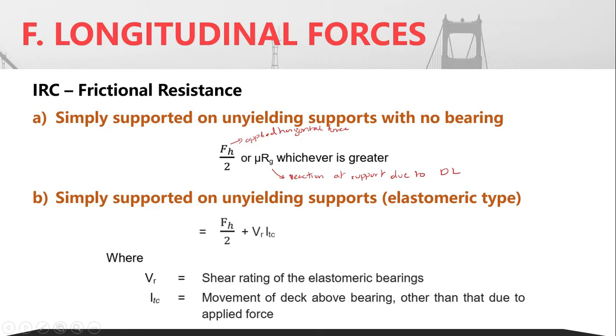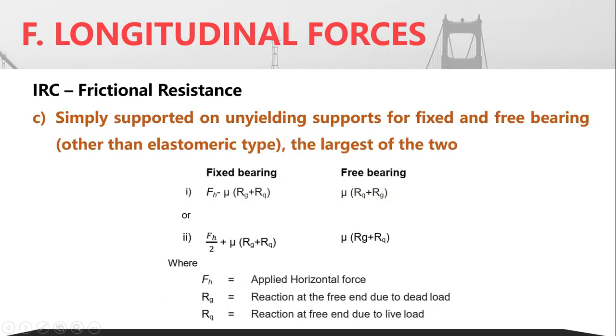So this is the corresponding equation AB. Then the next equation is in case of simply supported and unyielding supports for both fixed as well as free bearing. For fixed bearings and free bearings, the values have been given separately. FH is the applied horizontal force, RG is the corresponding reaction at the end due to dead load, and RQ is the corresponding reaction due to the live load. So these equations have been given in the code.